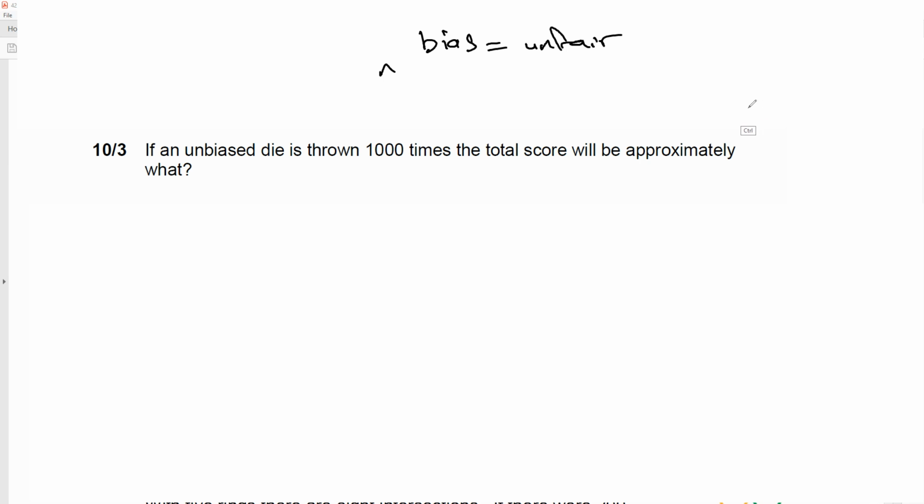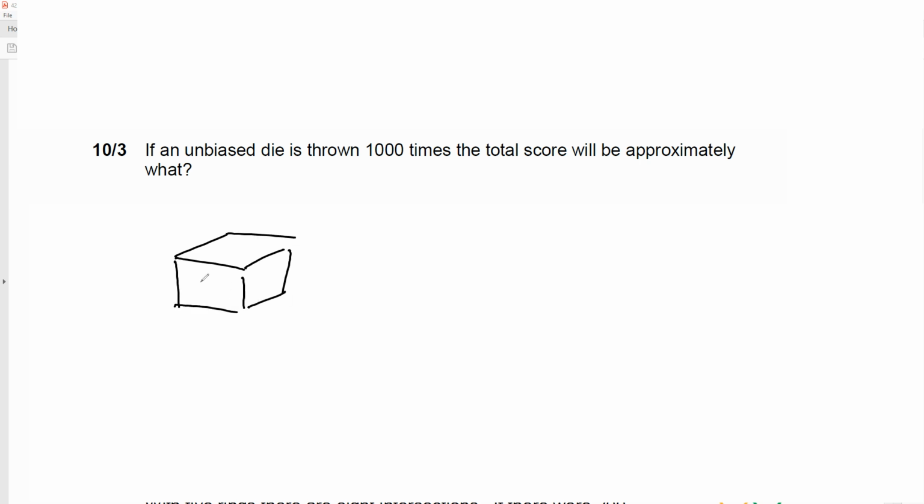Okay. An unbiased die is thrown 1,000 times, and the total score will be approximately what? Firstly, if you have a dice, how many sides does the dice have? A dice will have a total of 6 sides. So therefore, it says here, if an unbiased die is thrown 1,000 times, the total score will be approximately what? How are we supposed to figure this out?